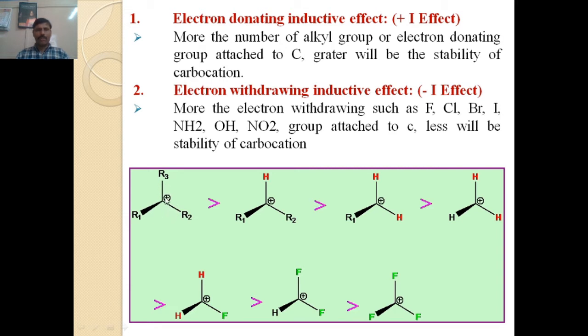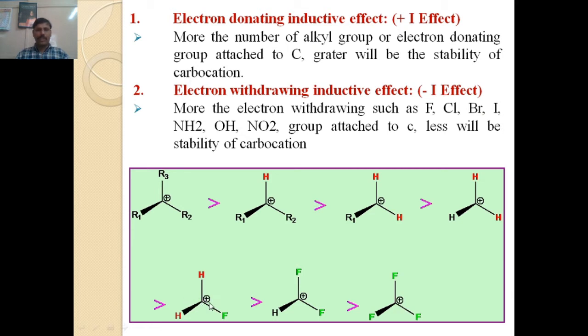Therefore, the deficiency of that carbon decreases and the carbocation becomes stable. If the number of alkyl groups attached to the central carbon atom decreases, the stability decreases.